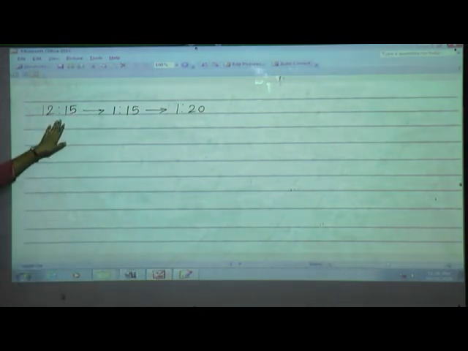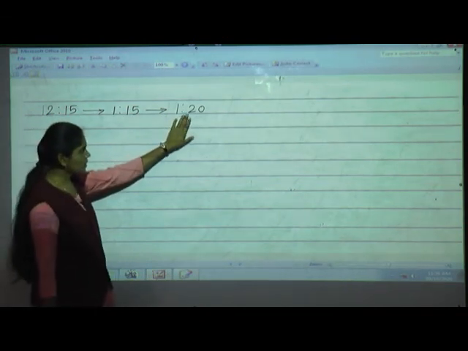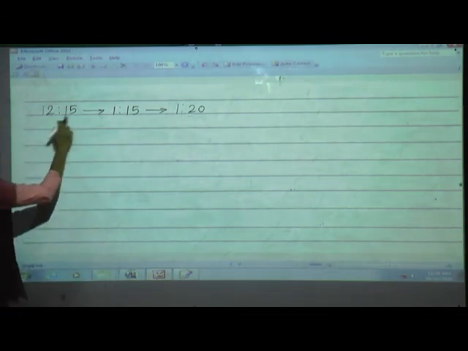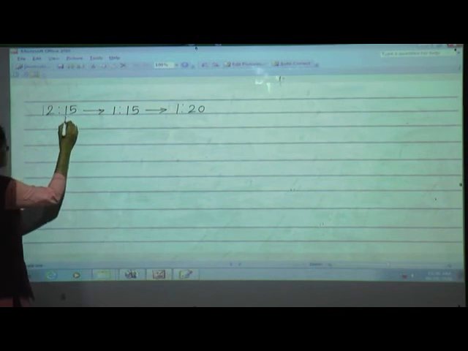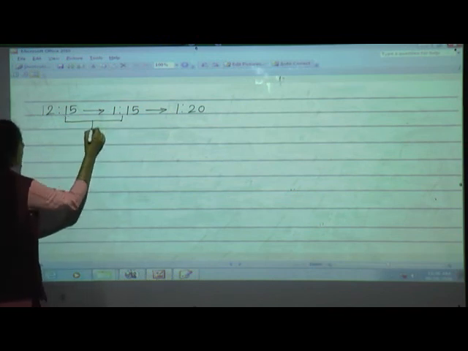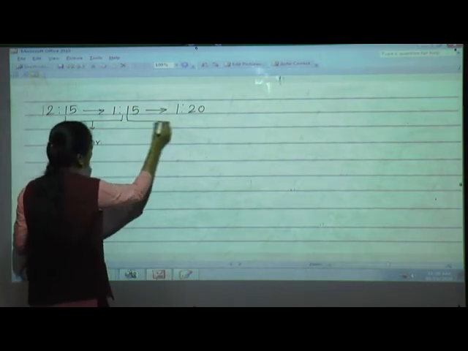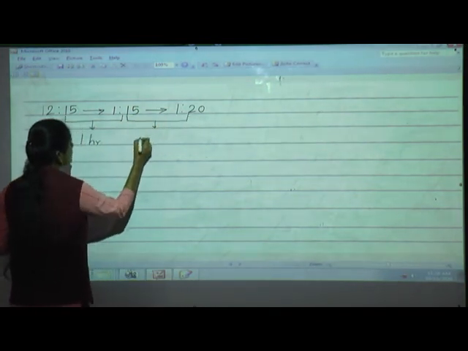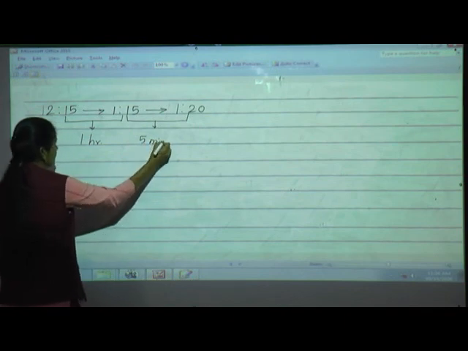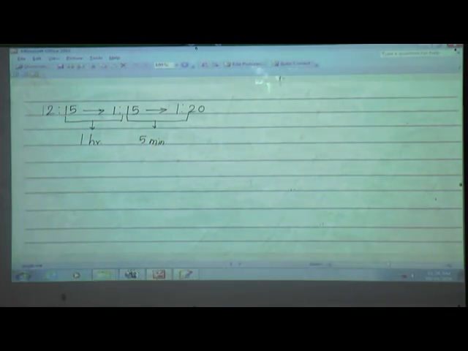See, that break started at 12:15 and it will finish at 1:20. So 12:15 to 1:15 means it is 1 hour. From 1:15 to 1:20 means 5 minutes. So what is the time interval of the break? Yes, what is the lunch interval? The duration of the lunch interval is 1 hour and 5 minutes.